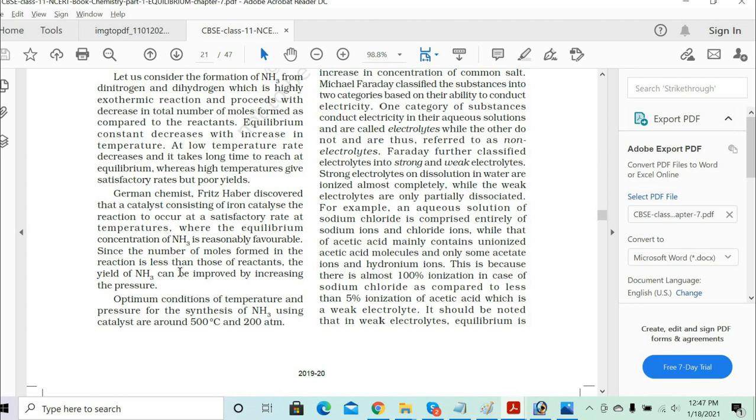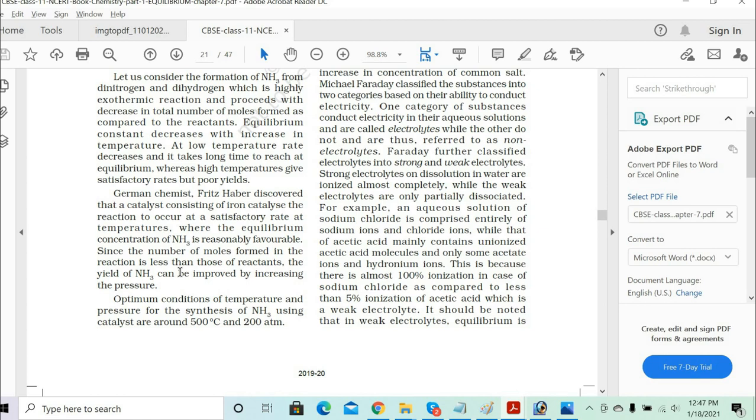And what was that? Because our goal was to increase the yield of the ammonia also, right? Anyway, increasing the temperature is not going to help you, because it will start the reverse reactions, right? So at that optimum temperature, we want to increase the yield of the ammonia. What he figured out was that the increase in pressure started helping.